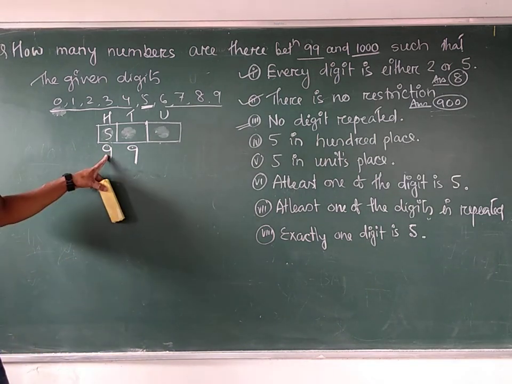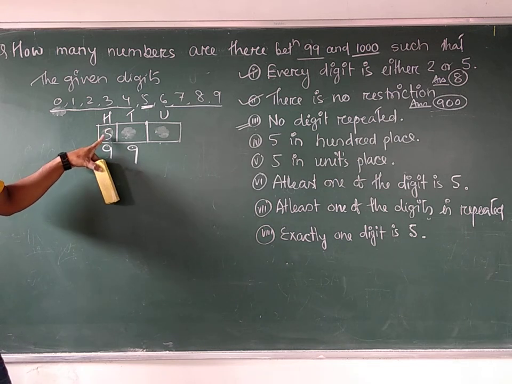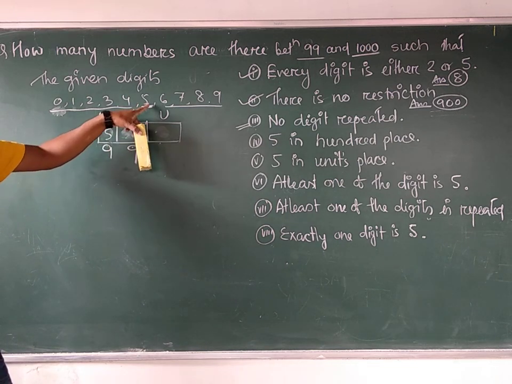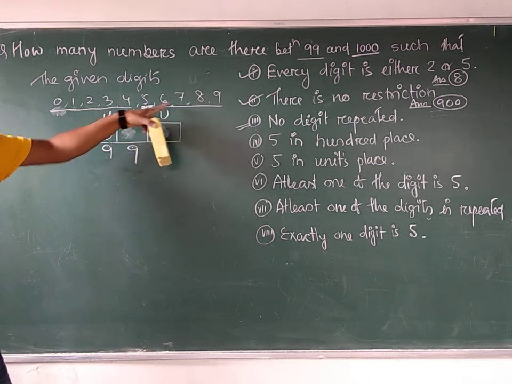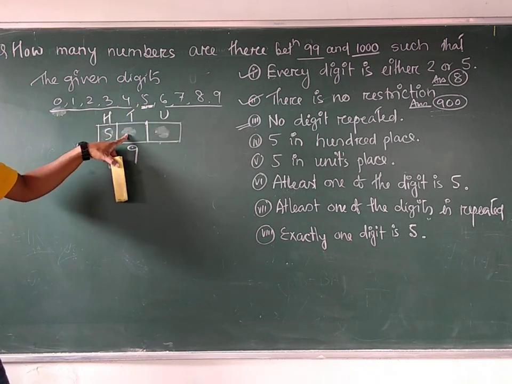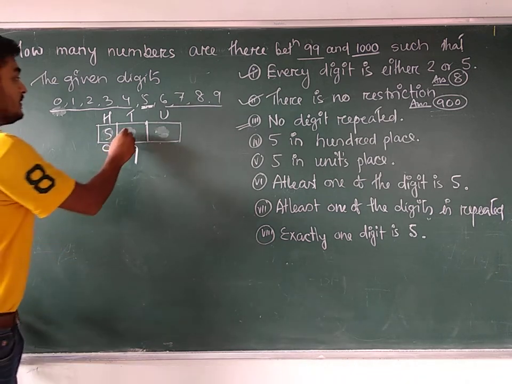So here, excluding 0, you are not supposed to use 0 here. So only what I have considered, 5. That's why you are not supposed to use 5 once again. So excluding 5, how many digits are left with us which can be used here? 9. Suppose I have written 4 here.